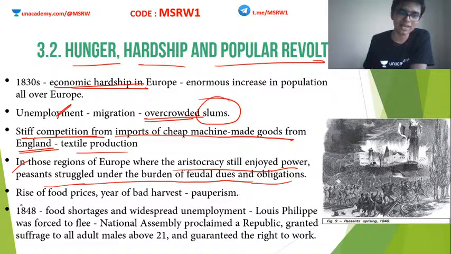Clear? There was a rise in food prices, and if there is a bad harvest in that year, everybody will go pauper. Pauper means what? Valuation is equal to zero. Has no money.